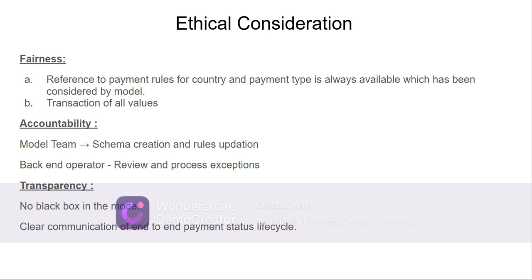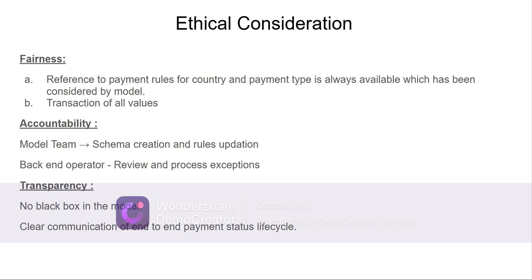Transaction of all values and accountability, model team is responsible to implement the schema details for a specific payment type instruction and the country specific rules updation. Backend operator review and process the exceptions.